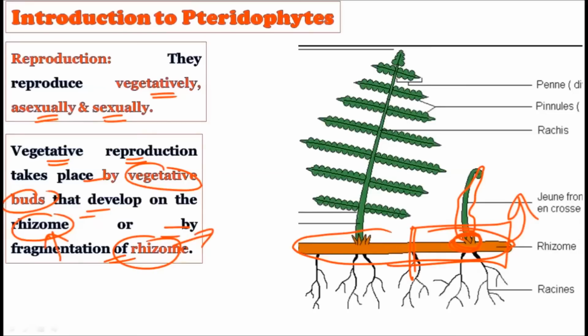And this rhizome part may break off from the parent plant, or it may contain one extra bud, and this extra bud may develop into a new plant. Just you can see in this particular picture, here is one plant and here is a second plant coming out of the same rhizome. So for vegetative reproduction, the structure we find in the pteridophytes is the rhizome, and the rhizome is responsible for giving rise to all these vegetative type of plants. That is the vegetative type of reproduction.